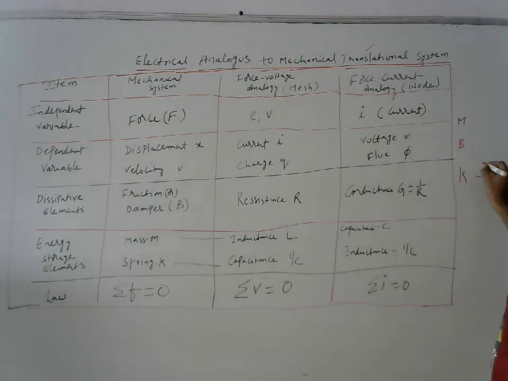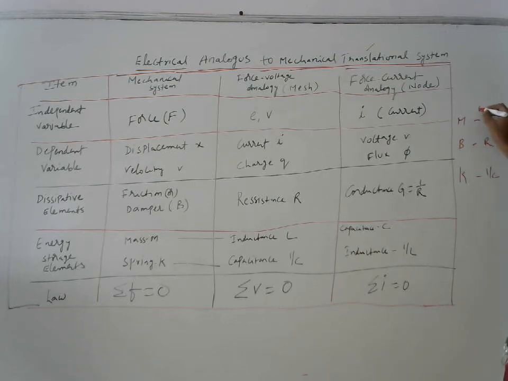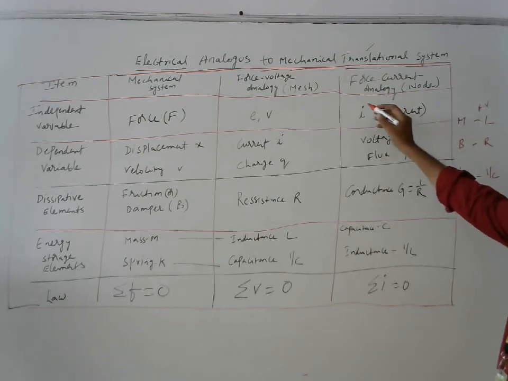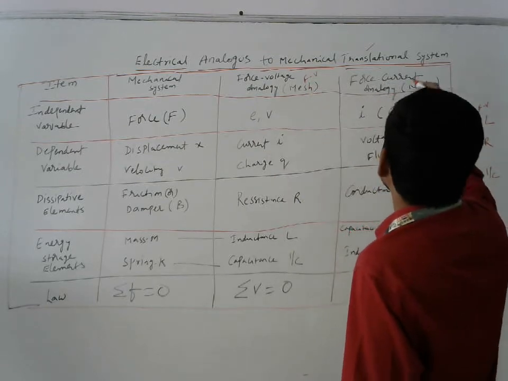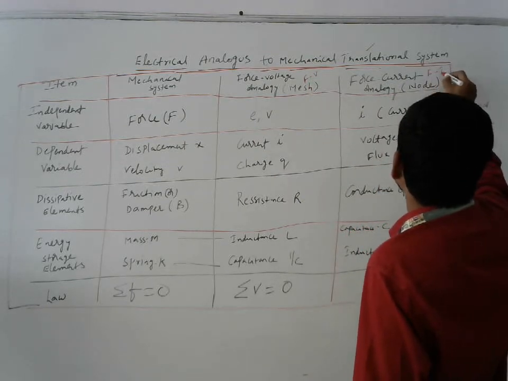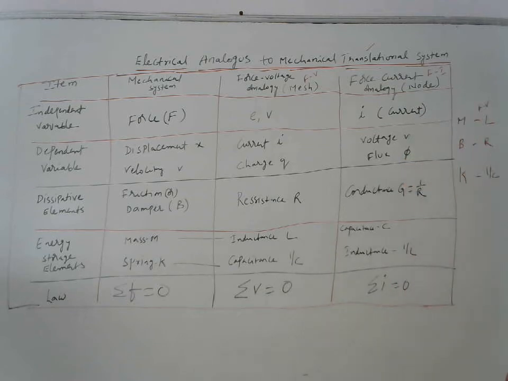M, B, K: mass is an energy storage element, friction is a resistance R, and K means spring constant, 1 by C. This is for force voltage, F-V, and this is what we call force current, F-I analogy.